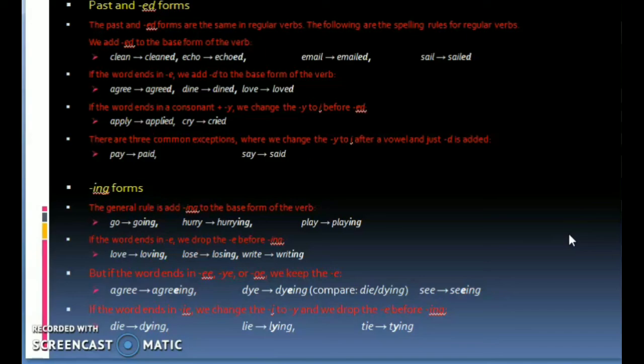But if the word ends in ee, ye or oe, we keep the e. Agree, agreeing. Dye, dyeing. See, seeing. If the word ends in ie, we change the ie to y before ing. Die, dying. Lie, lying. Tie, tying.